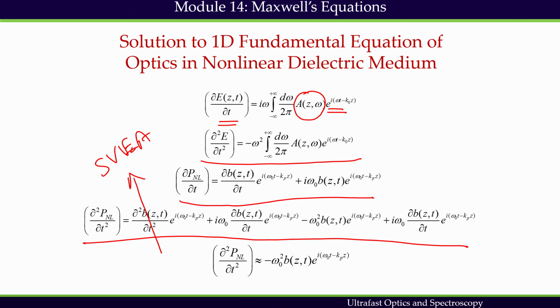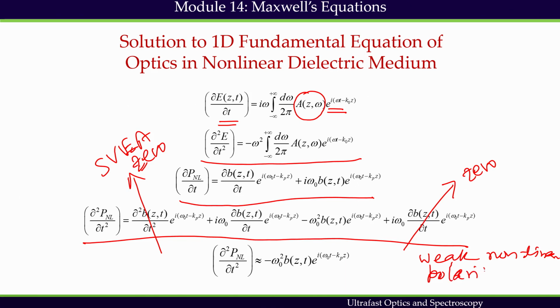In addition to the second derivative, I will consider the first derivative to be also 0, because we considered weak nonlinear polarization. So, the nonlinear polarization is so weak that its first derivative is almost 0. So, approximately I can write the nonlinear polarization expression like this.